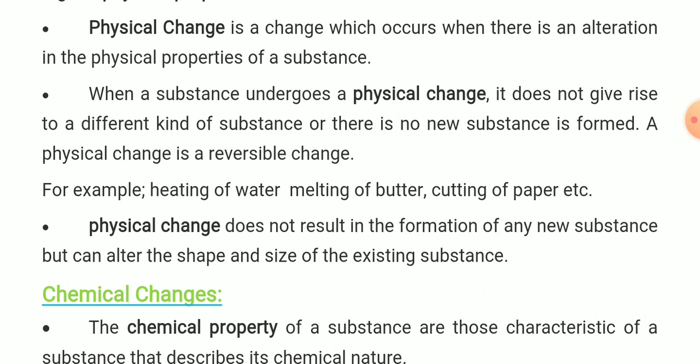For example of physical change: heating of water, melting of butter, cutting of paper, etc. These are examples of physical changes. Physical change does not result in the formation of any new substance, but can alter the shape and size of the existing substance.